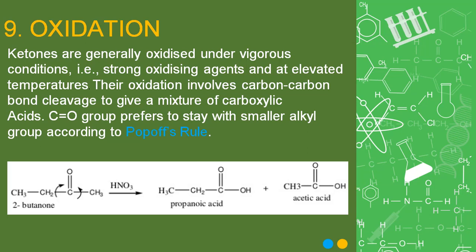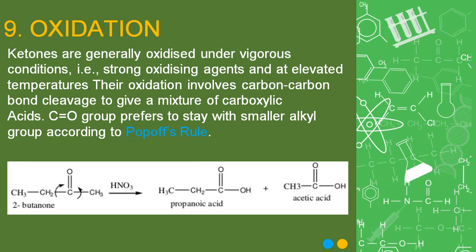Now, the cleavage will take place not from both the places but from one place only, and that depends upon the fact that the carbonyl group prefers to stay with the smaller alkyl group. This is according to Popov's rule.